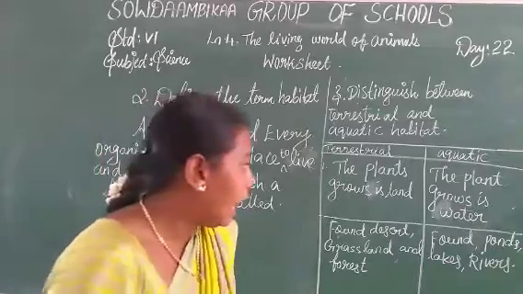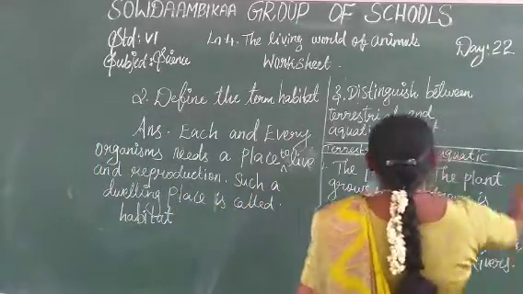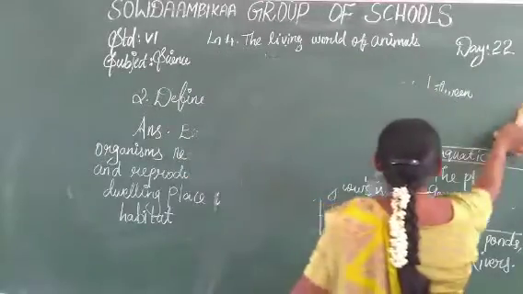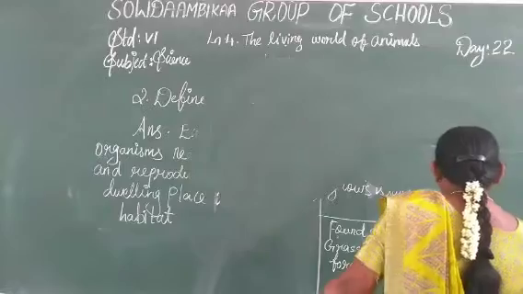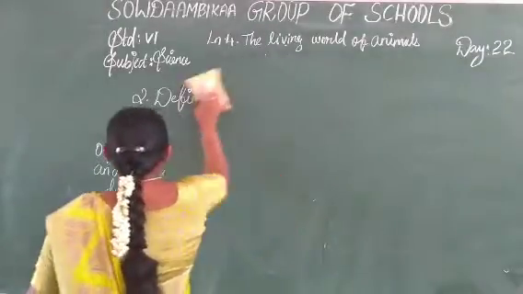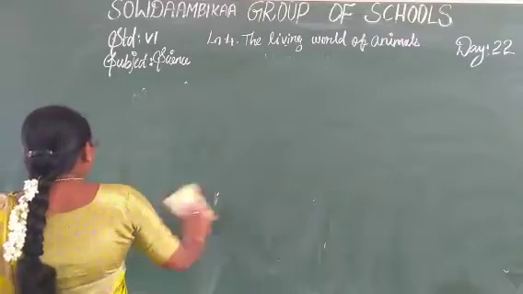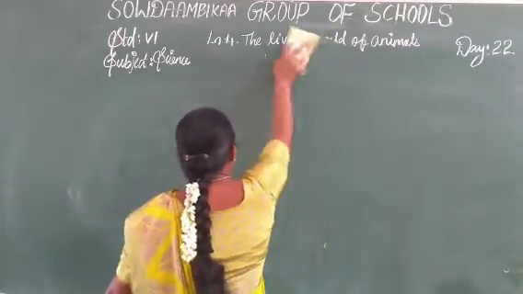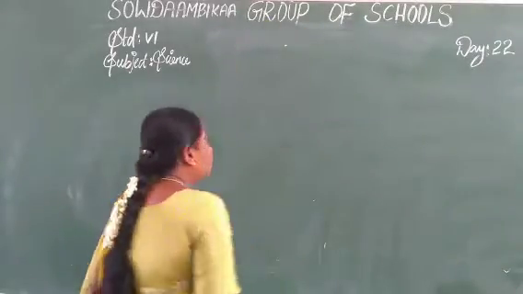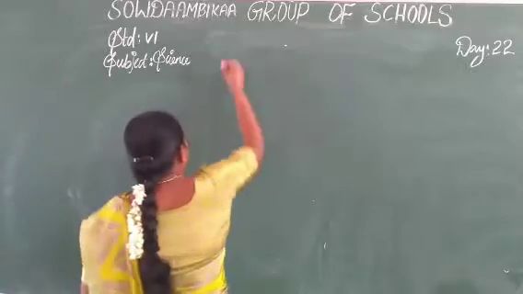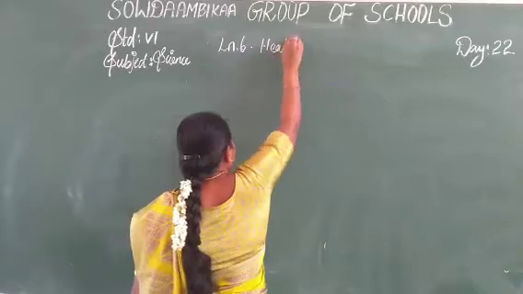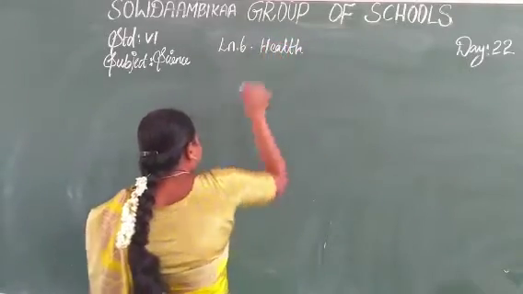So now see the new lesson. In the previous lessons we learned about the living world of animals. Okay, that lesson is finished. The new lesson is the sixth lesson: lesson 6, health and hygiene.